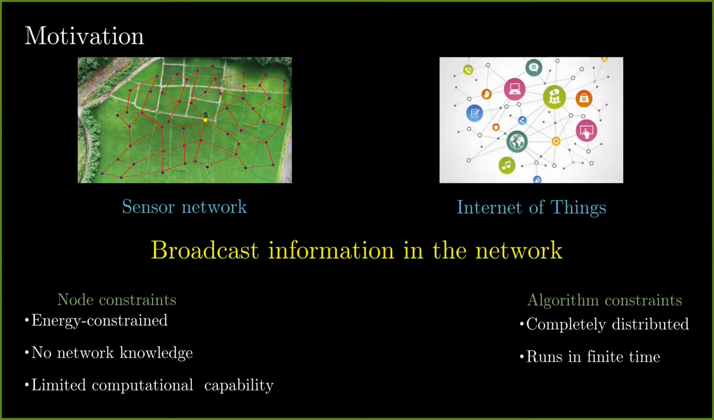In order to account for these constraints, any algorithm that we propose needs to be completely distributed and should run in finite time. In this work, I'll be mostly interested in large and dense networks, and I'll assume no interference or packet loss. A naive algorithm for broadcasting is what is called flooding.